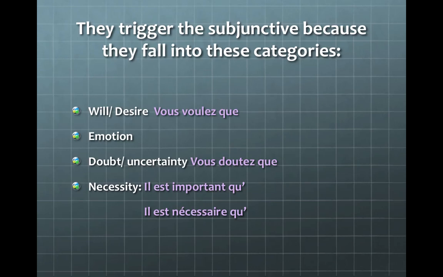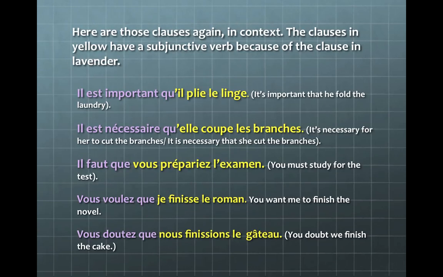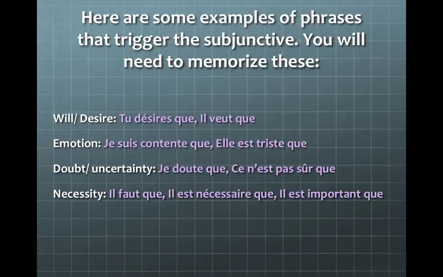Now, why do you have QU apostrophe and not QUE? Oh, that's right, because the word that comes after it starts with a vowel or H. So here are those clauses yet again in context. Now, here are more examples of phrases that trigger the subjunctive, and you're going to need to memorize these clauses.